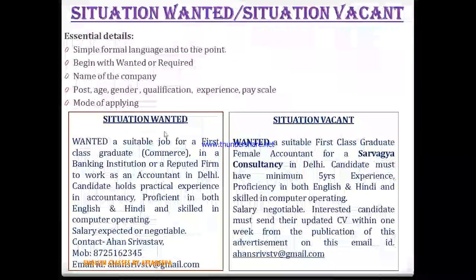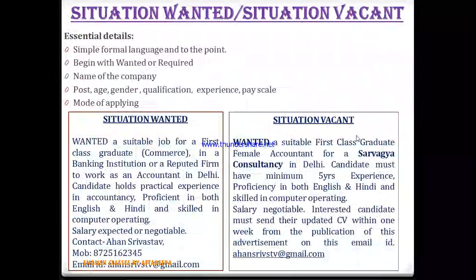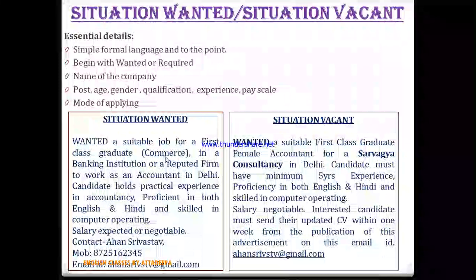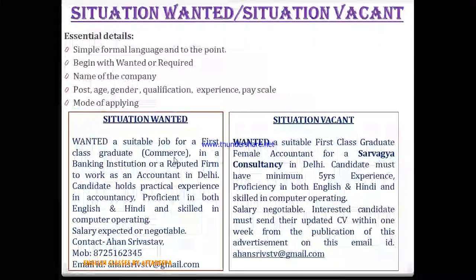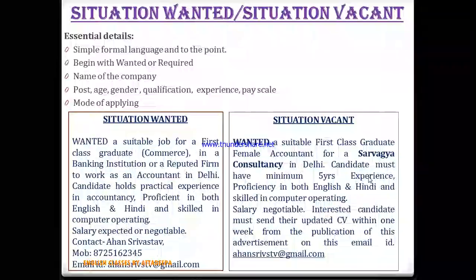Then gender. Whosoever you are, you can address your gender here. And when the organization is putting up an advertisement, it has to address if they have any preference related to male or female. If there is none, then there is no need to put it. Then qualification is mandatory. When you are putting an advertisement while seeking a job, you have to address what sort of education, what qualification you carry, and the organization also has to mention what qualification they want from their candidate.